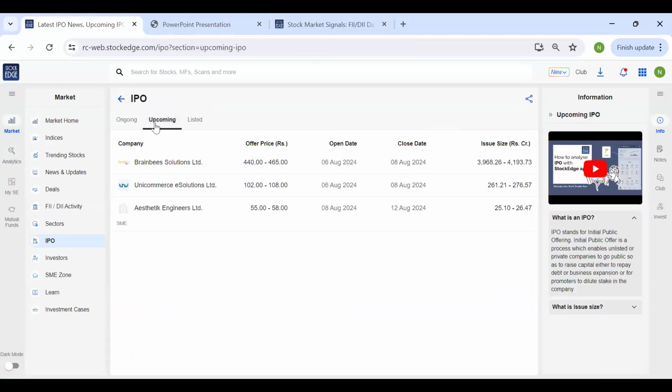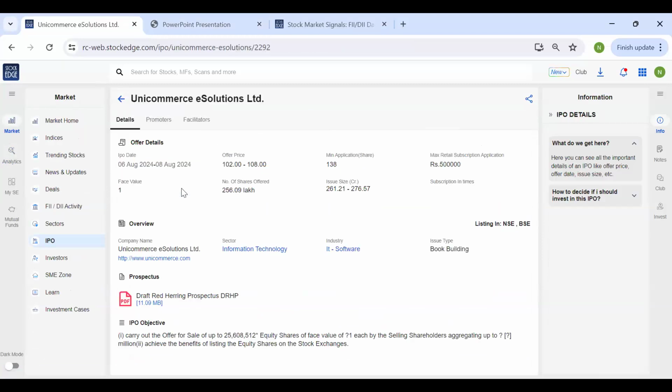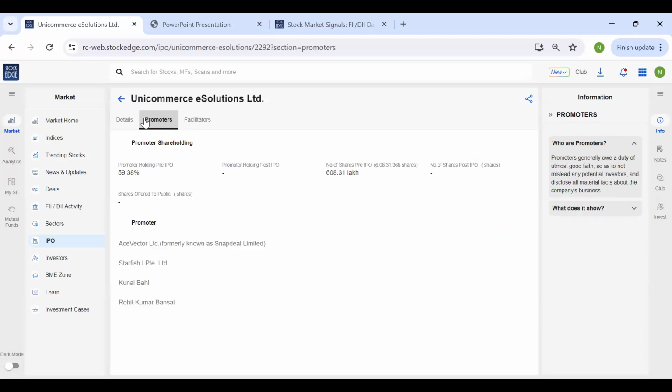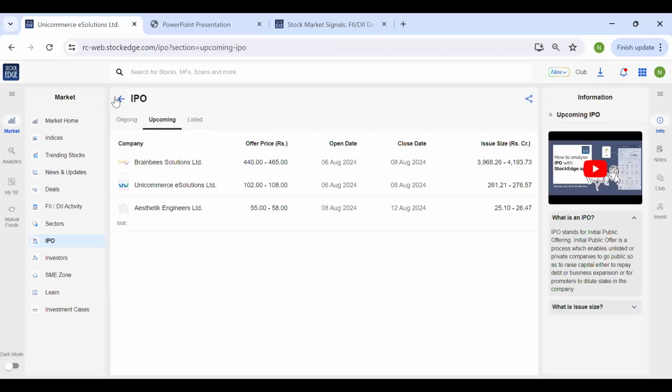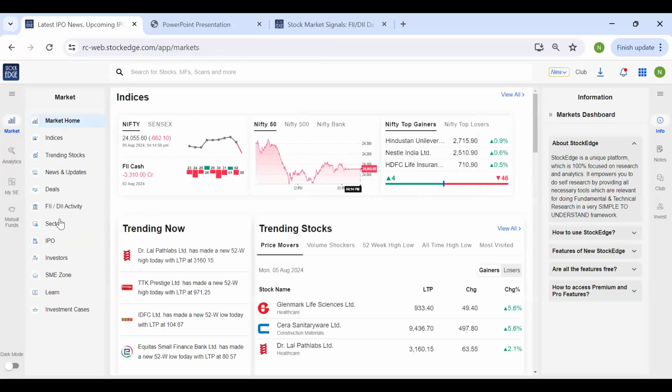Next is the upcoming. Under the upcoming section, you can just check which are the companies that are coming up with the IPO, and the open and close dates are also available. So if you see, two companies are there whose IPO will be opening tomorrow. So you can just click on this, go to the prospectus or read the objective over here and understand more about these companies as well. So who the promoters are, who are the facilitators, everything is available for you to be able to take an informed decision.